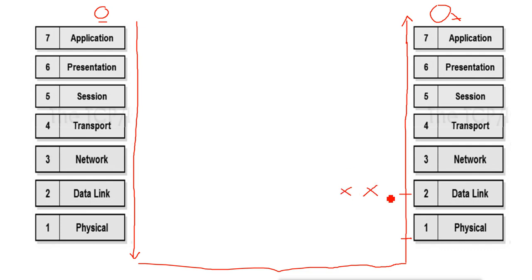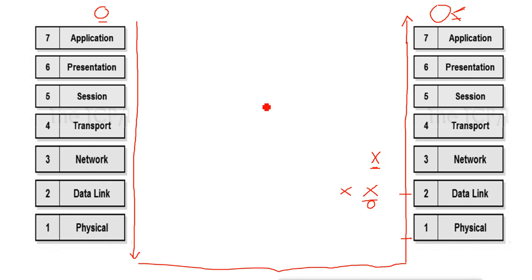Now it will go on to check the network layer. It will check the IP address of the source and destination, and if the IP address is not for this machine, then again it will drop the data here. It will only accept the data when the MAC address is for this machine and the IP address is for this machine. Otherwise it is not going to accept the data. In some cases, suppose the MAC address is broadcast, then it can accept the data, but when it checks the IP address or subnet, then it will drop the data if it is not for this machine.